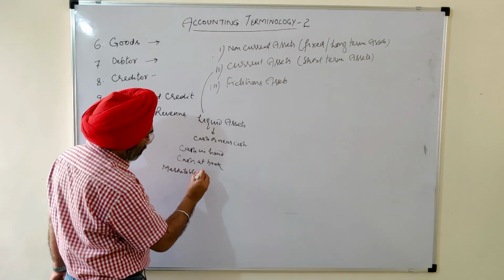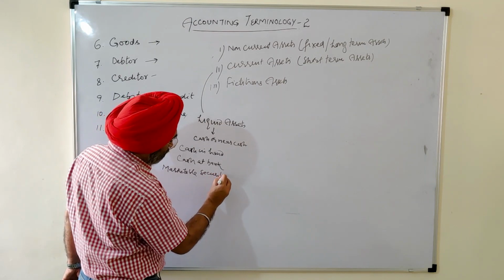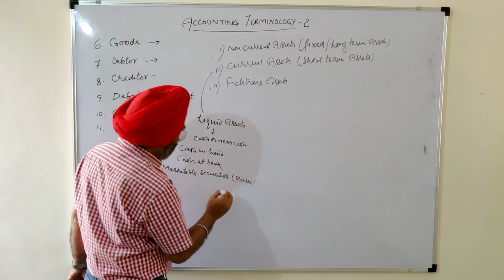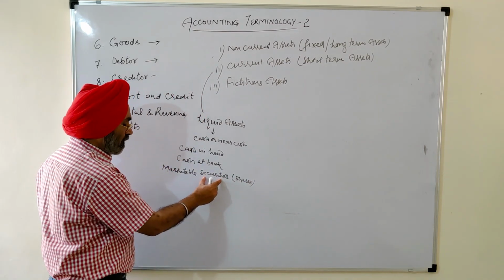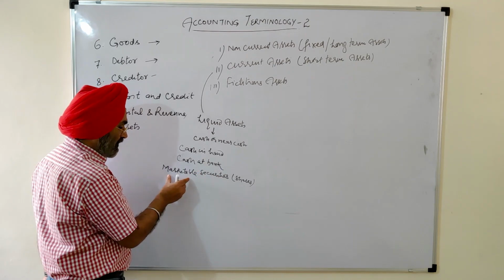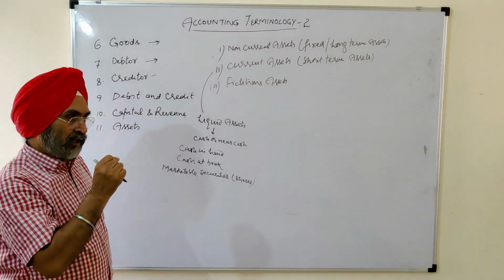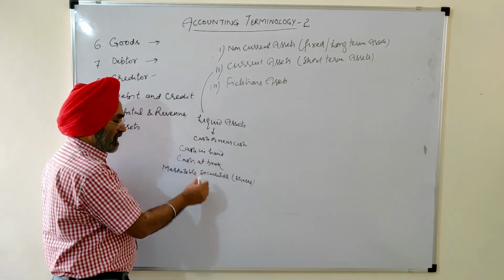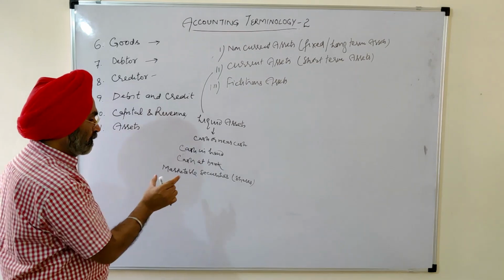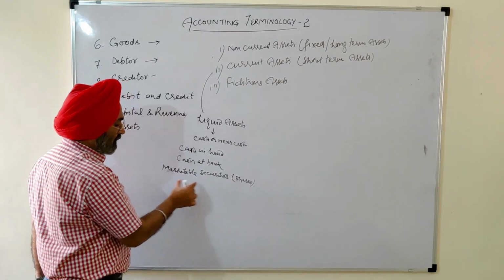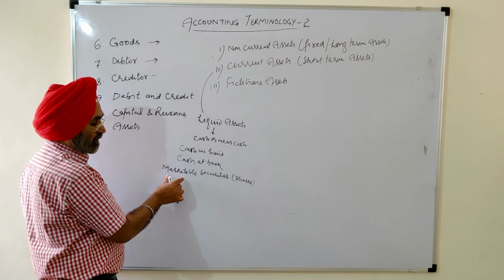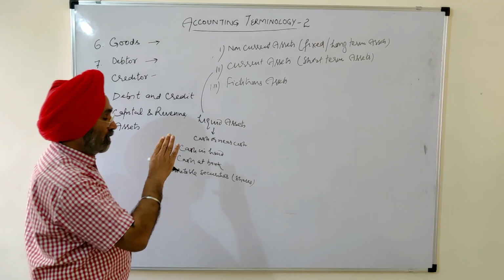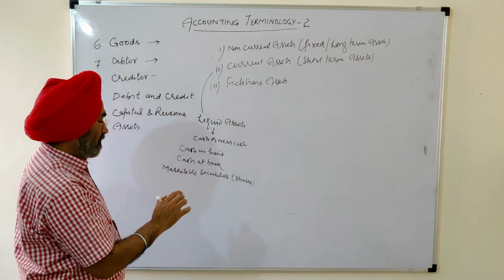Marketable securities: securities here we mean shares, debentures, etc. Take the shares, which can be sold immediately, marketed in a day or so, and we get the payment, cash in hand or cash at bank. Those shares are called marketable securities. In a day or 2 days they will be converted into cash.